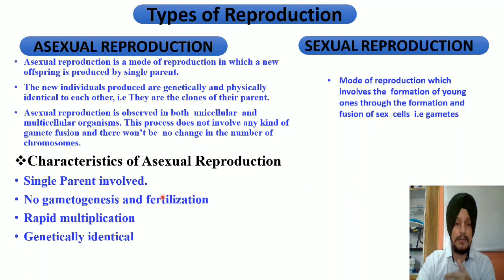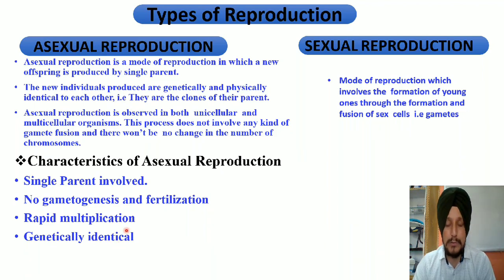So these two processes are not linked with the asexual mode of reproduction. We have rapid, a very rapid mode of reproduction. Here the young ones are produced within a limited period of time, and all the young ones so produced by the parents are genetically identical to the parents. One thing I add in asexual mode of reproduction.